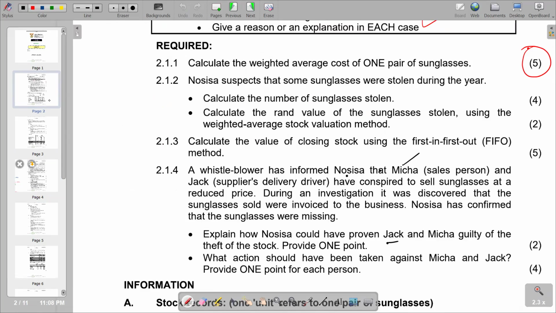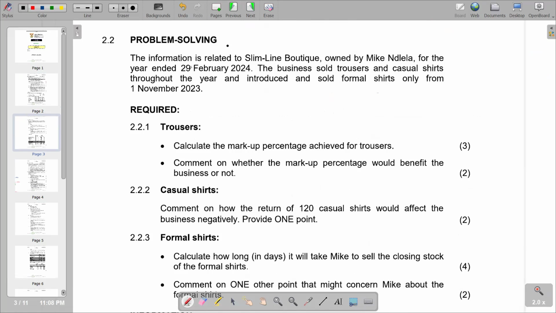So we can proceed to the next part, 2.2, which is on Slimline, a boutique owned by Mike Geller, for the year ended 29th February 2024. The business sold trousers and casual shirts throughout the year and introduced and sold formal shirts only from 1 November 2023. Required part 2.2.1 reads: calculate the markup percentage achieved for trousers.